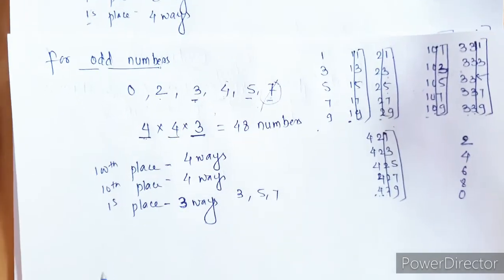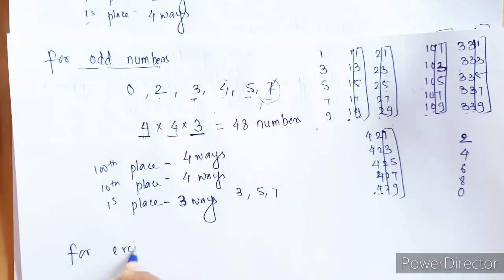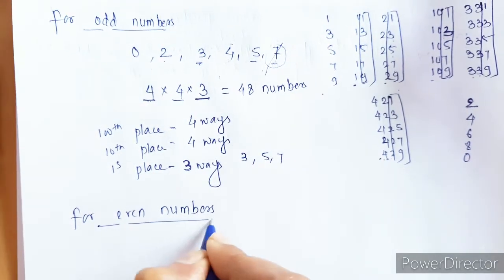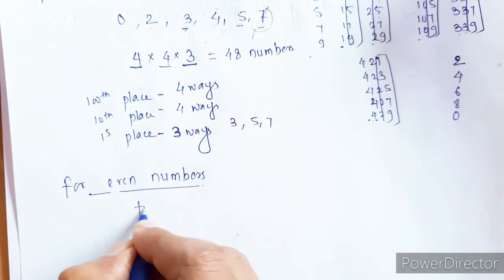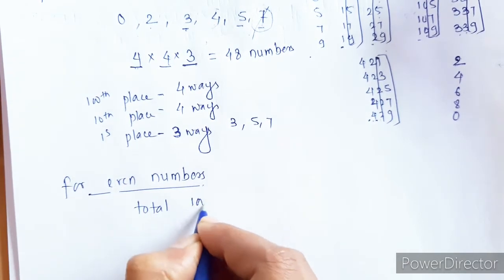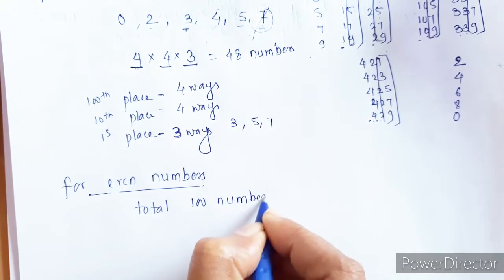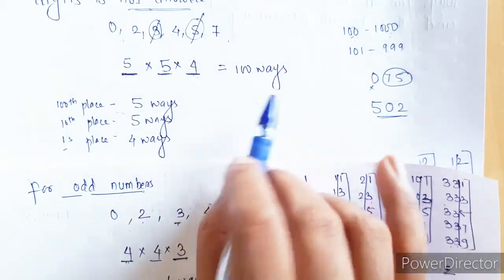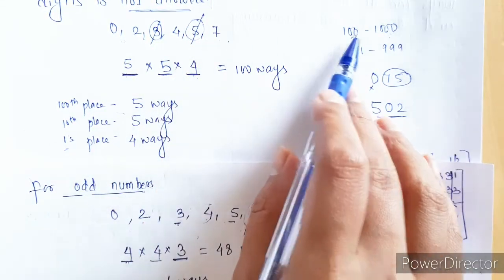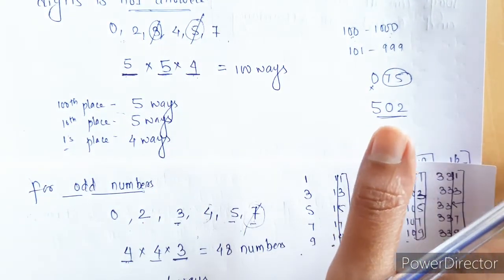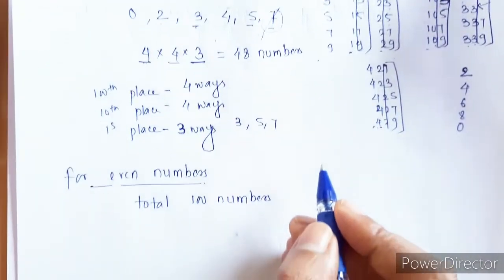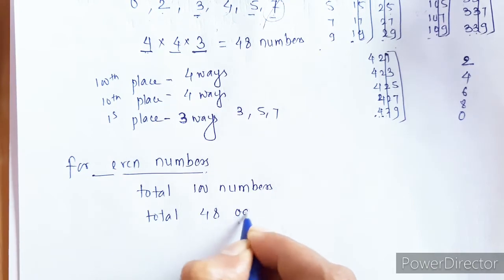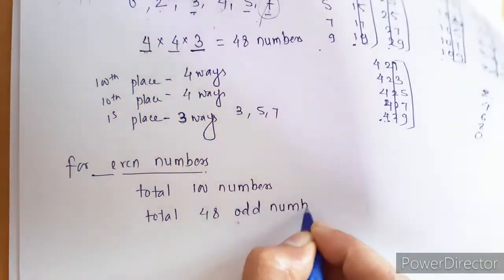Okay, now for even numbers, now there are total 100 numbers, right? From here there are total 100 numbers we can form using these digits in between 100 and 1000, right? And there are total 48 odd numbers.